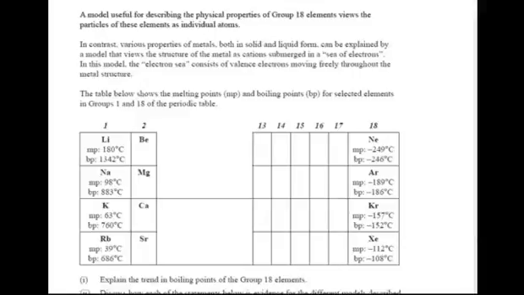Now this question is a bonding question. It's given us some data and asks us to show that we understand it with our basic understanding of chemistry. And we're looking at the boiling point and melting point of the noble gases, and we're given some information about a model to do with a sea of electrons in metals, and some information about some metals over here with their melting point and boiling point.